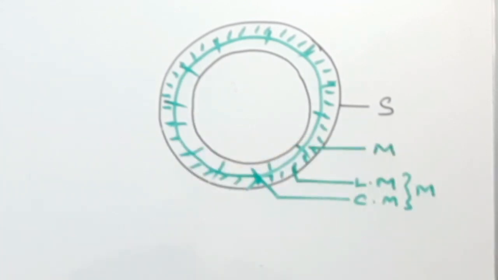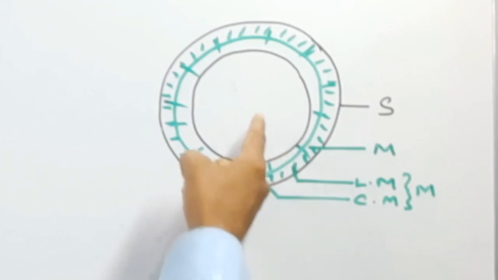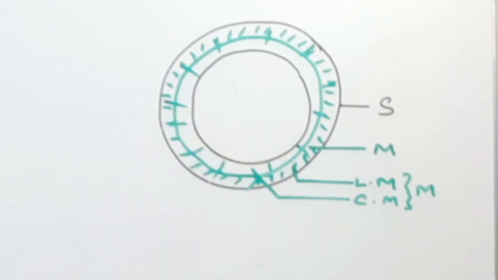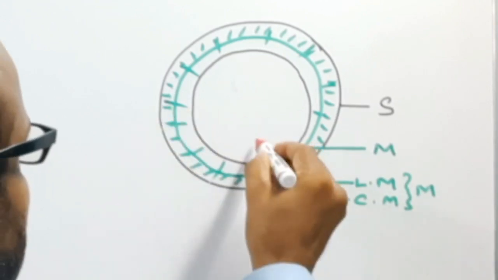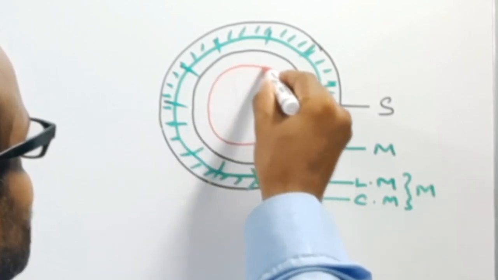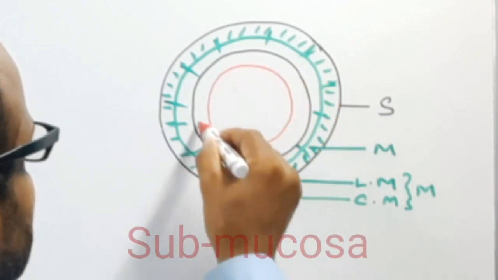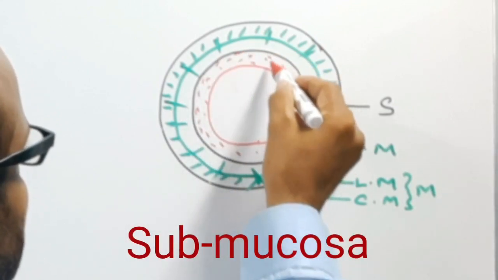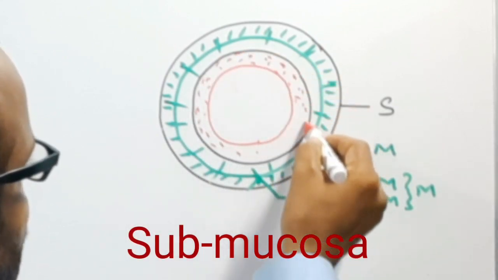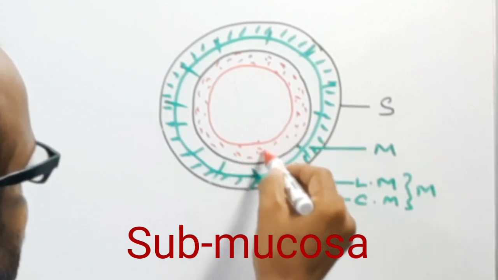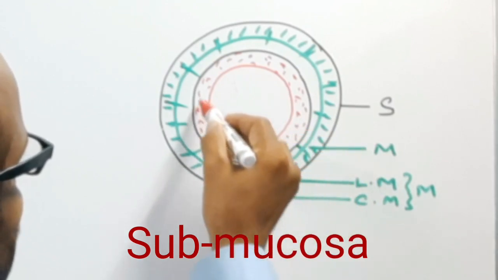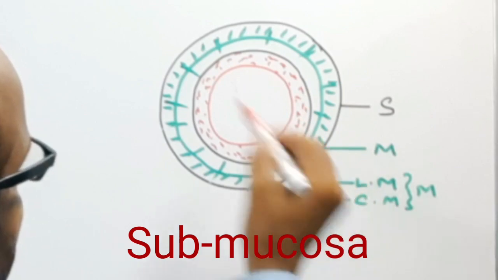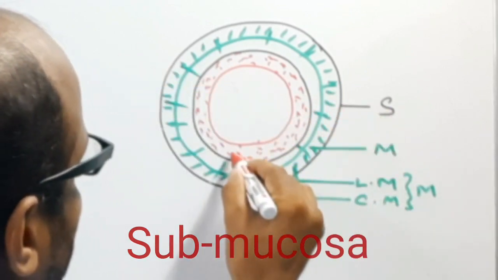So the outer is the longitudinal muscle, the inner is the circular muscle, and together they form the muscularis layer. Then inner to the muscularis layer, there is the submucosa layer. This is very important: the submucosa is the thickest layer out of the different layers of the alimentary canal.